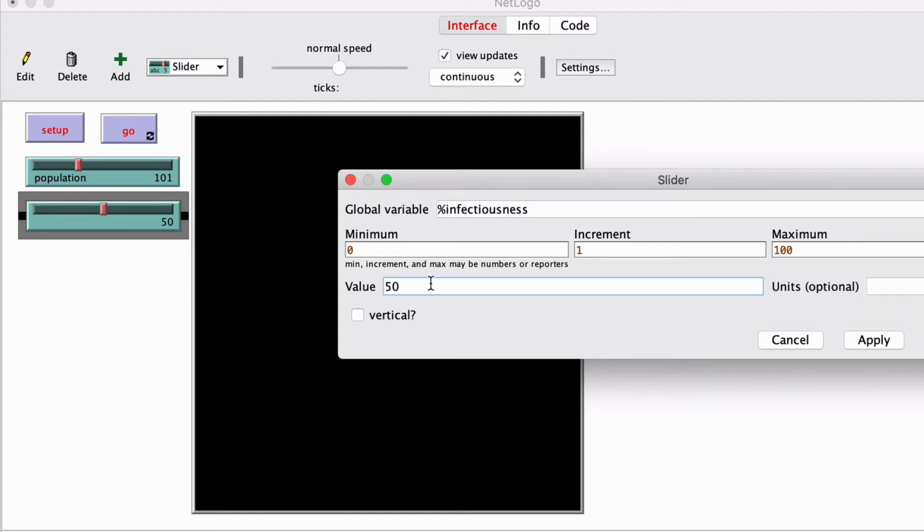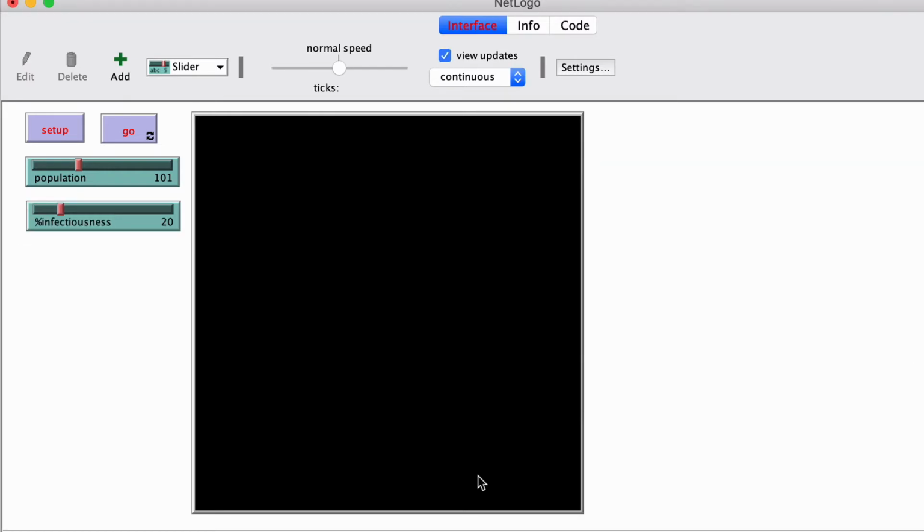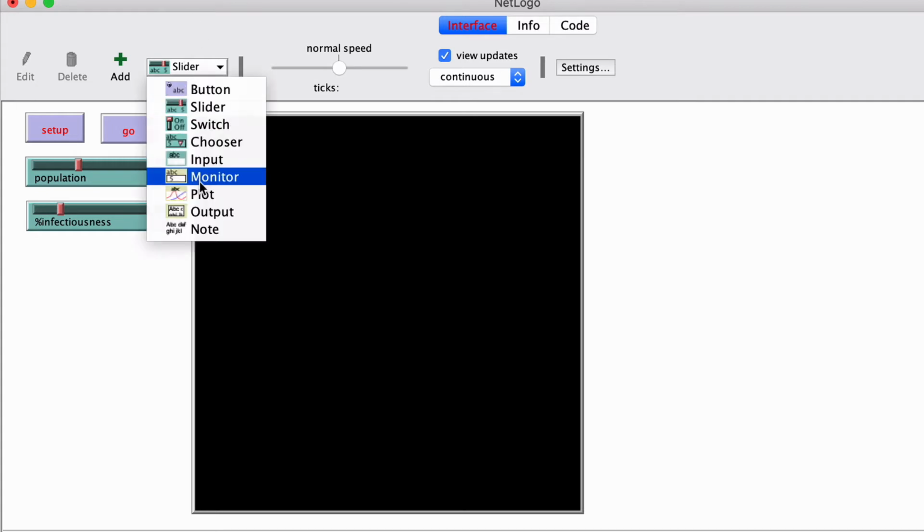Let's start this with a value of 20, and we want a minimum of 0 infectiousness and a maximum of 100. That would be 100% totally infectious. We click OK.